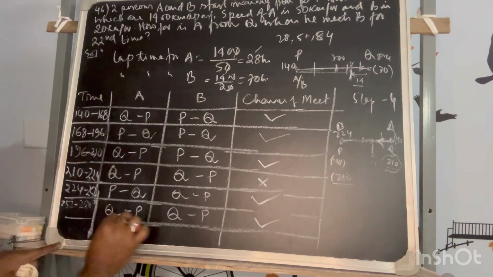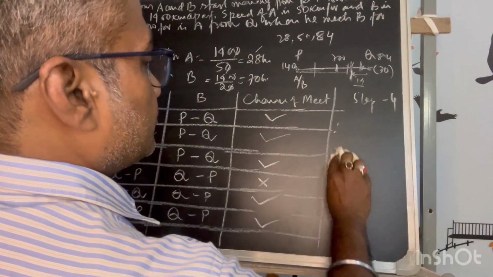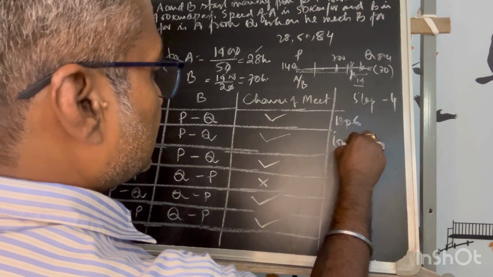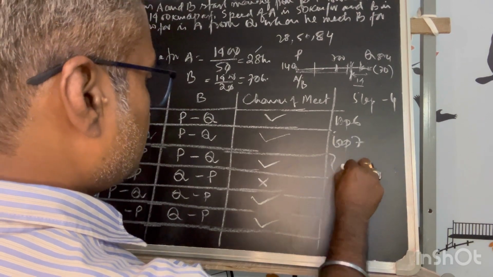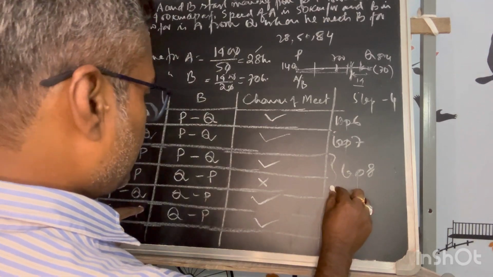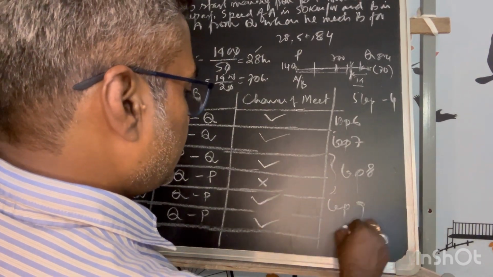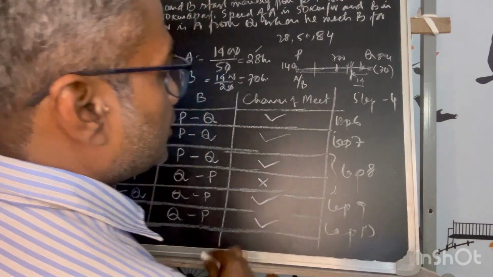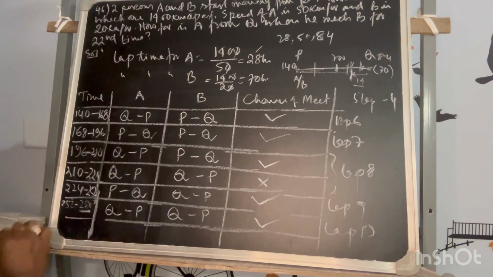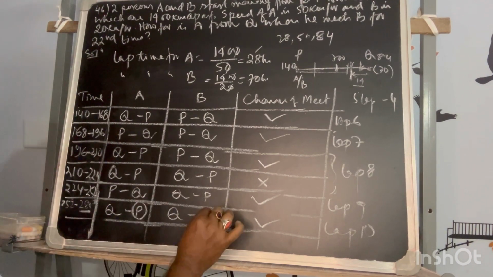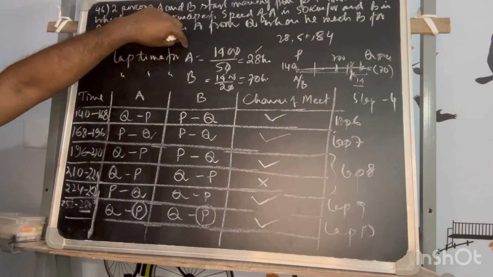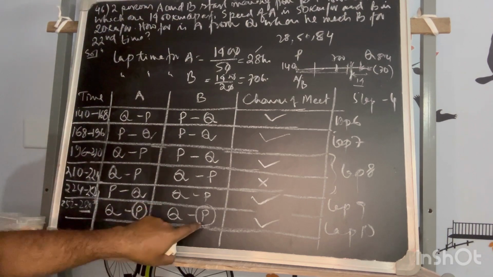So here you see another 5 laps we have completed. This is 1 lap, this is 6, lap 7, this together lap 8, and this together lap 9, lap 10. Now why have I taken 5 cross 5? Now see the position at 280. A is also reaching P, B is also reaching P. That means initially they started from P, and after 10 laps they are reaching P.